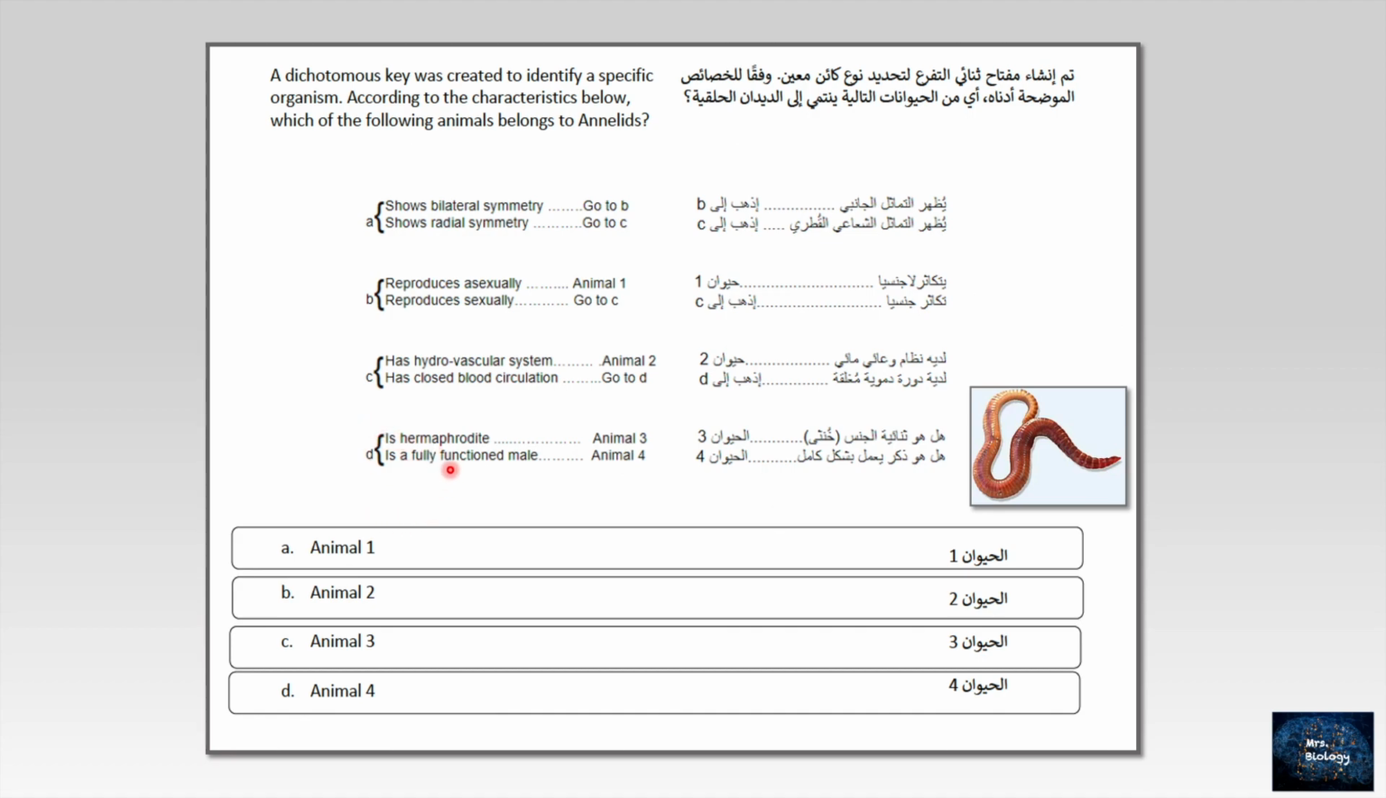Now, I am in D. Are they hermaphrodite? Yes, 100% they are hermaphrodite. They are not a fully functioned male. I told you from the beginning, they have male and female organs, so they will be considered hermaphrodite. So the right answer should be what? Animal 3. What does that mean? C is the right answer.